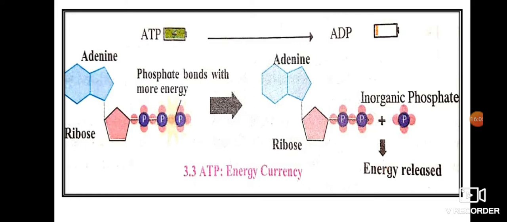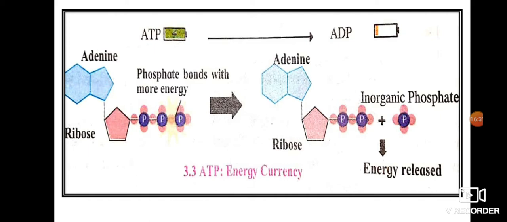In case of a low amount of carbohydrate in the body, lipid and protein are utilized for producing energy. When you are fasting, there is less carbohydrate, so the body tries to get energy from lipid and protein in the body.